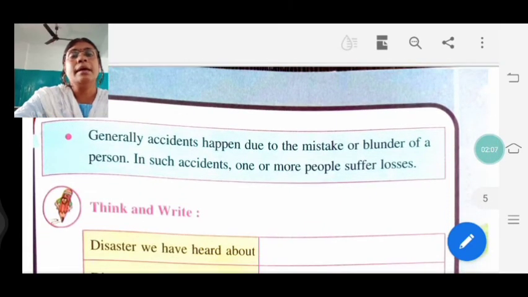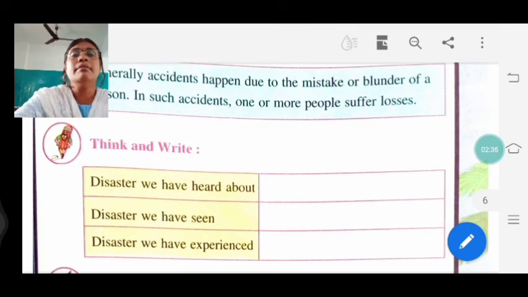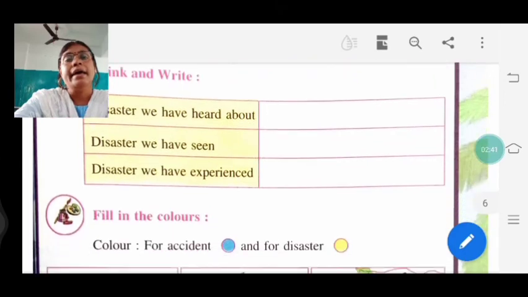So generally accidents happen due to a mistake or blunder of a person. In such an accident, one or more people suffer losses. Accident is what? It is man-made, ये हमारी खुद की गलती के लिए एक्सीडेंट होता है, clear. But disaster is what? It is a natural thing, ये वो हमारे हाथों में नहीं है. ज़्यादा बारिश होना, बहुत तेज हवा, it is not under our control. But accidents are those which are happening due to our mistake and our carelessness, clear. So disasters we have heard about, then disasters we have seen, and the disasters we have experienced.